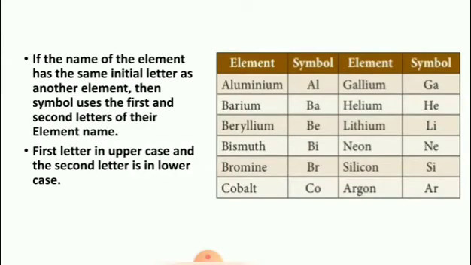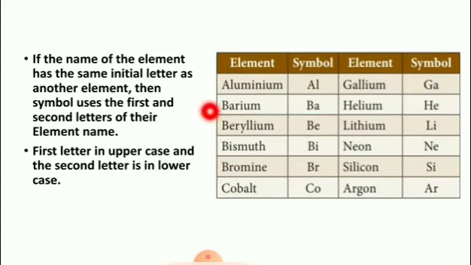Next, if the name of the element has the same initial letter as another element, then the symbol uses the first and second letters of the element's name. For example, aluminium, barium, beryllium, bismuth, bromine, cobalt.